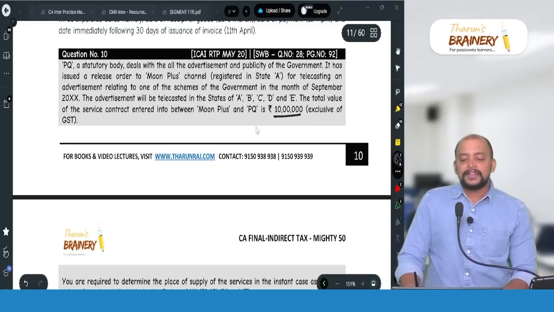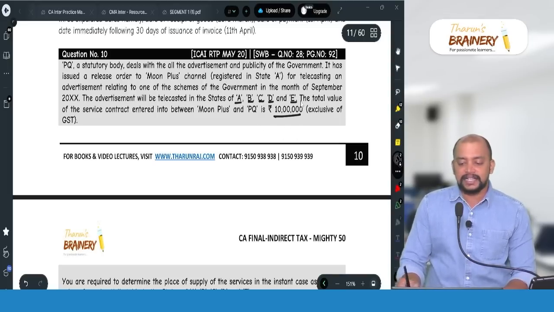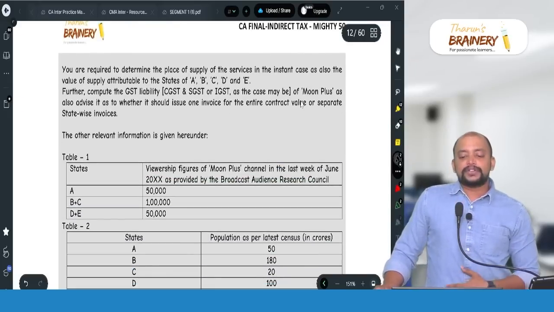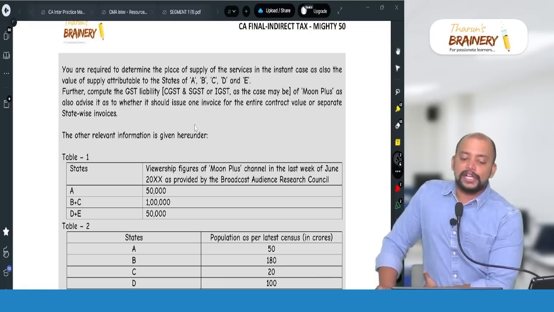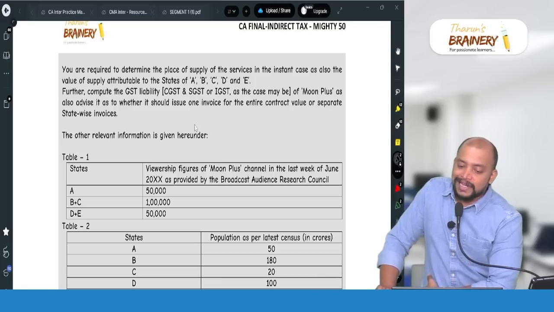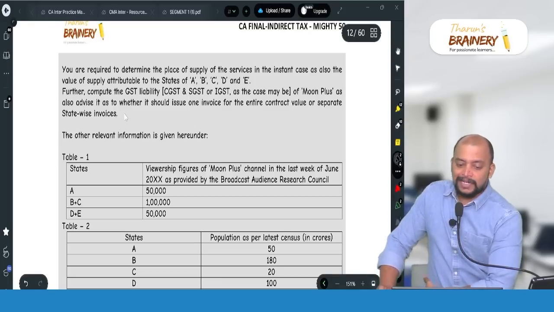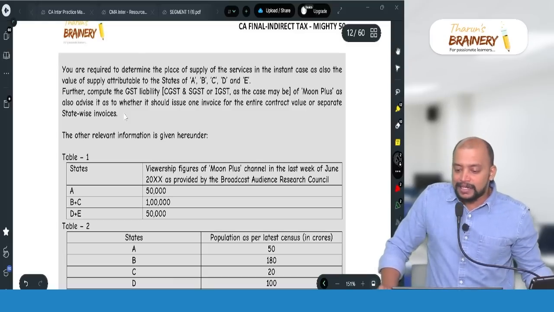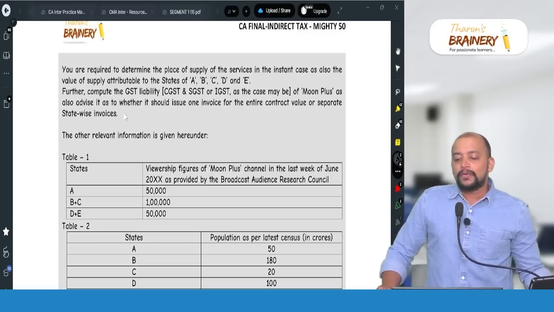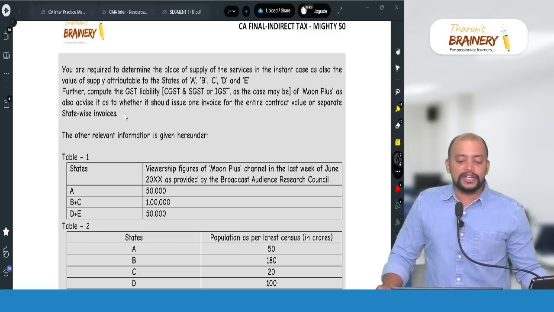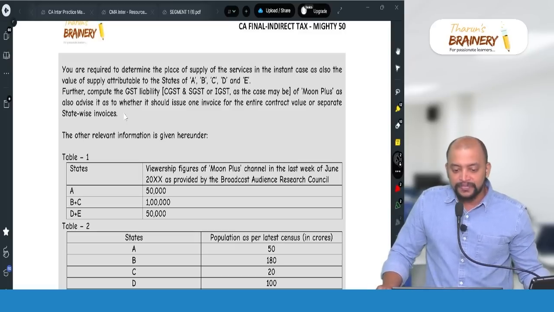This 10 lakhs we need to apportion between the states A, B, C, D and E. You are required to determine the place of supply of the service in the instant case, as also the value of supply attributable to the states A, B, C, D, E. Further, compute the GST liability of Moon Plus, and advise it whether it should issue one invoice for the entire contract value or separate state-wise invoices.